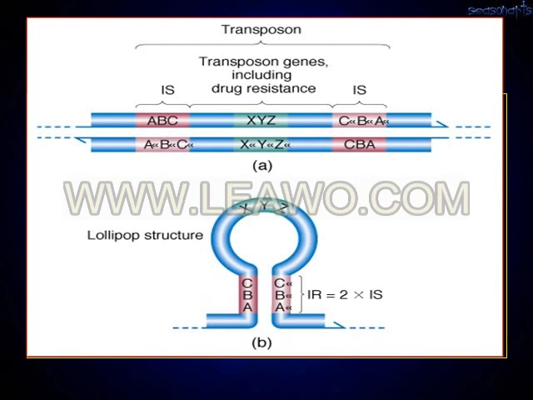So the presence of these inverted sequences will make it form a loop, and thereby it can move from one chromosome to another chromosome, and when it moves, it takes the drug resistant genes and carries the drug resistance to other genes.